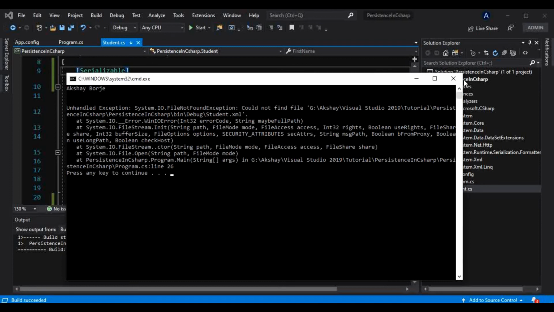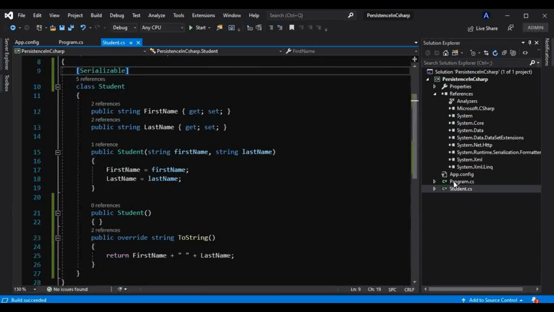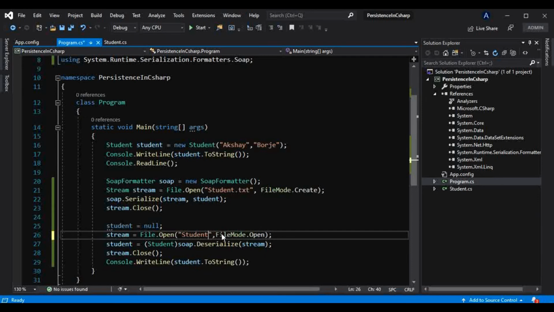Now if I run this, yes, I have to change that here as well. It should not be student XML, it should be txt, because we are storing to txt and we are trying to read from XML, which is not present.